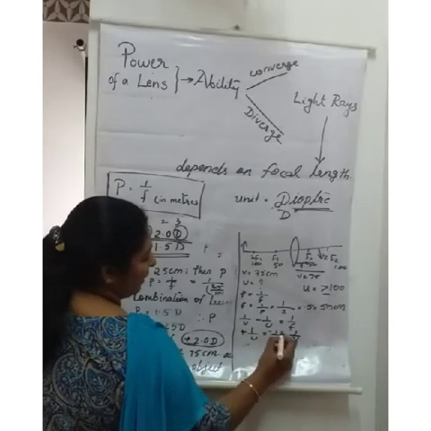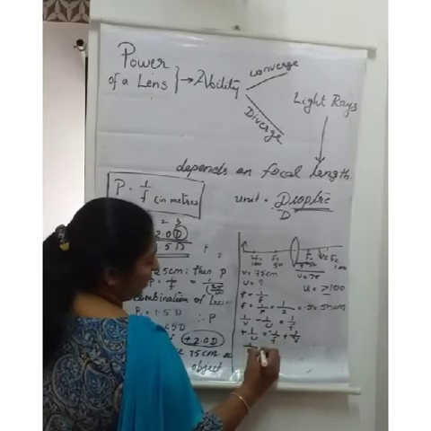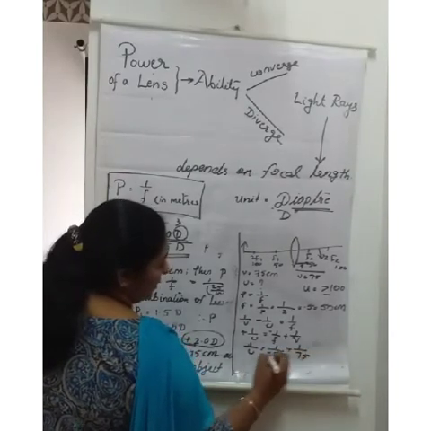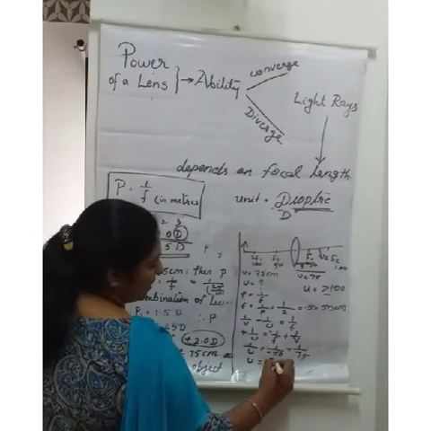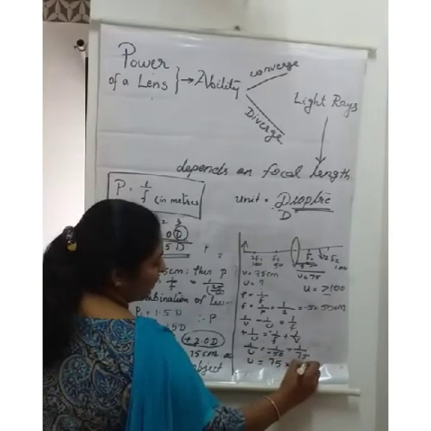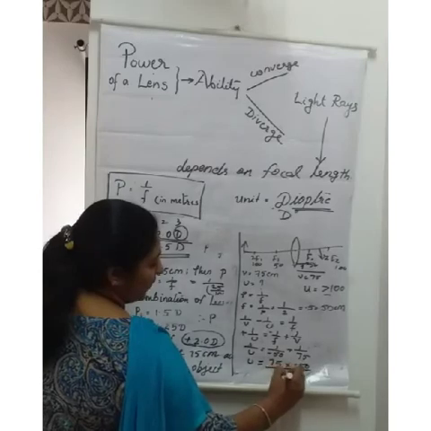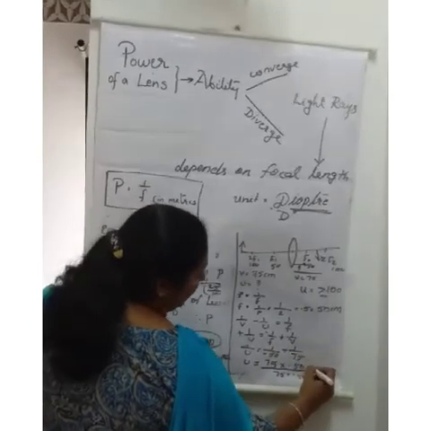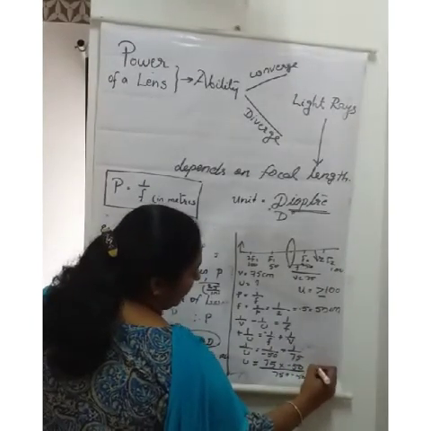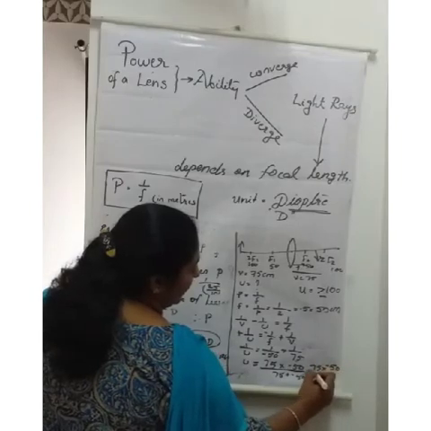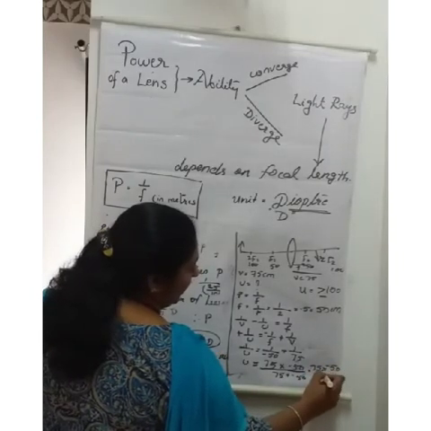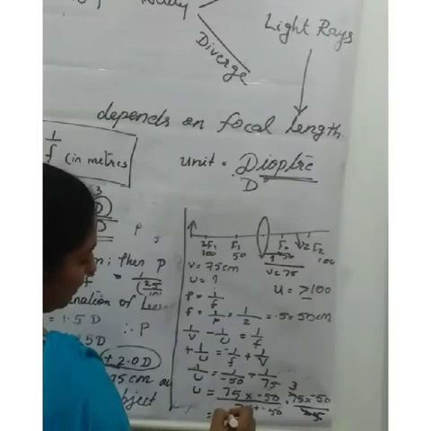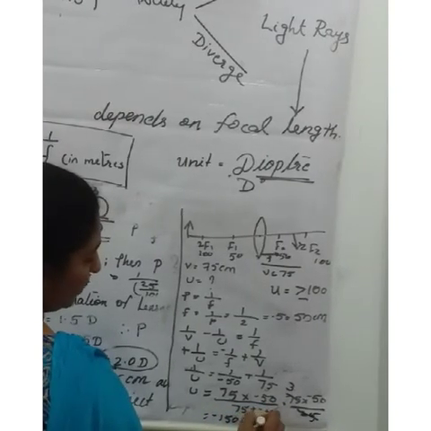Changing signs, it becomes plus here. 1 by U is equal to 1 by minus 50 plus 1 by 75. Cross multiplying, U is equal to 75 into minus 50 divided by 75 plus minus 50. So it becomes 75 into minus 50 divided by 25. 25 and 75 cancel to become 3. 3 into 50. What is the answer? Minus 150 centimeter. So this is the answer.